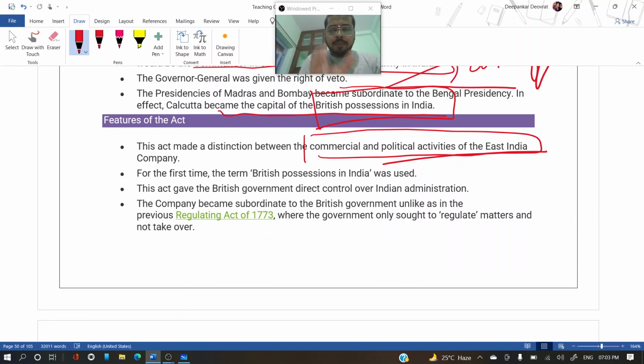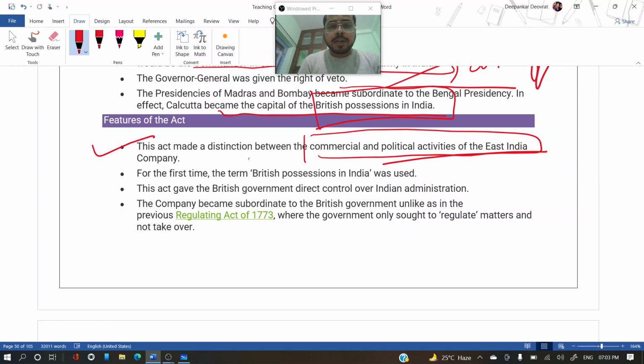The commercial things will come under the court of directors, and the political activities come under the board of control. Okay, so this clear demarcation made by the British government will help in checking the corruption. So this was one of the main features of the Pitt's India Act.